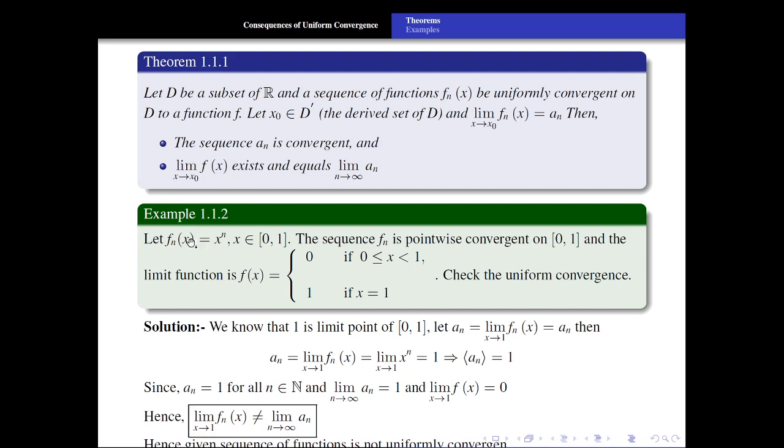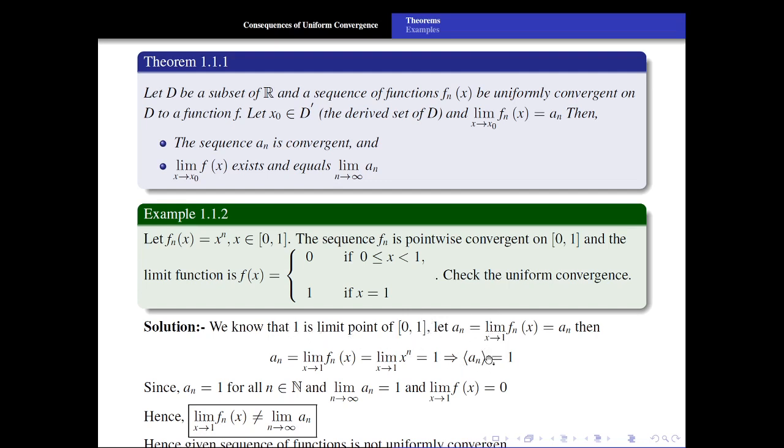So that is an example. Let fn of x is equal to x to the power n. We had discussed this in the last lecture, last video. We know that the pointwise limit is f of x equal to 0 if x lies between 0 and 1, and is 1 if x is equal to 1. Now let us evaluate this limit an. An is what? Limit x tends to x0, fn of x. Now choose x0 as 1, because we know that every point is a limit point of the closed interval 0 1. So 1 is a limit point of this closed interval 0 1.